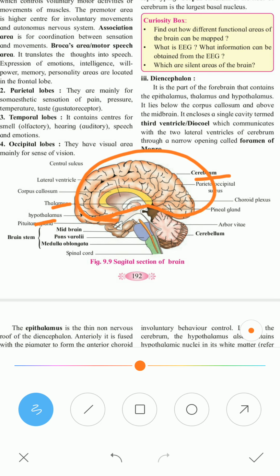Now this blue part is your pons varolii, this green part is the medulla oblongata, the upper part is the medulla oblongata, and this is the cerebellum. This is your hindbrain. The narrow connection between the forebrain and hindbrain is called your midbrain, part of the brain stem. So this is about the sagittal section of the brain.